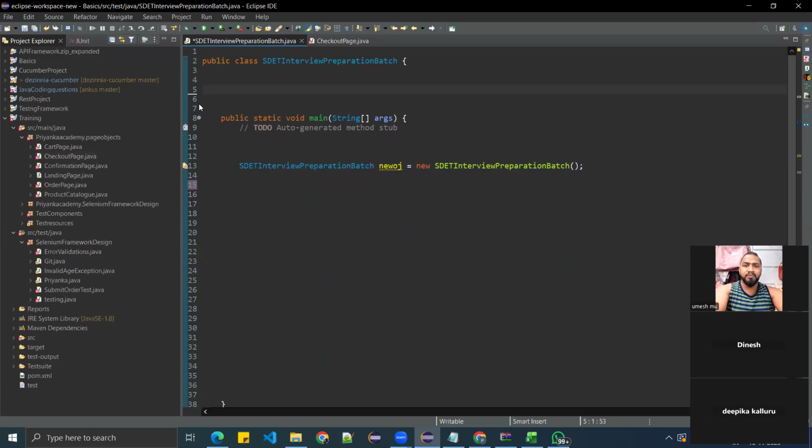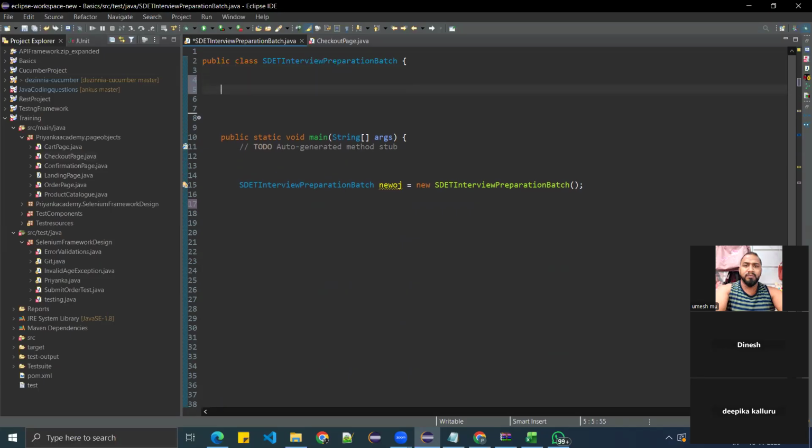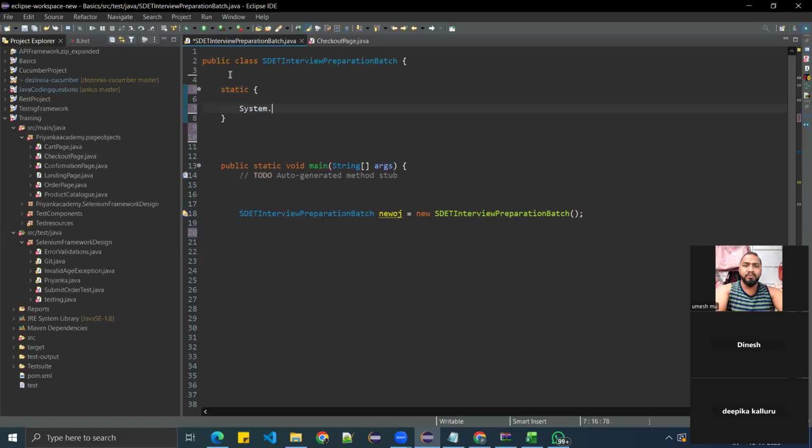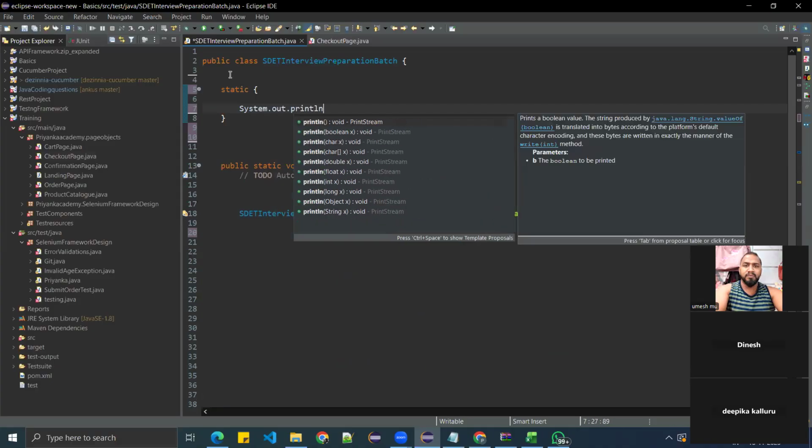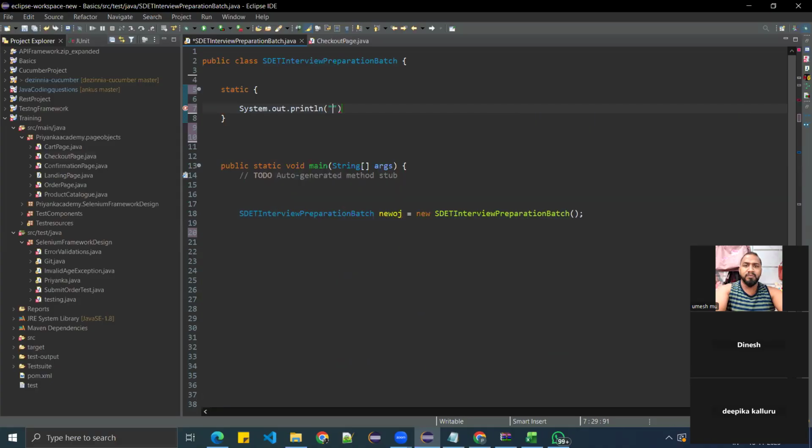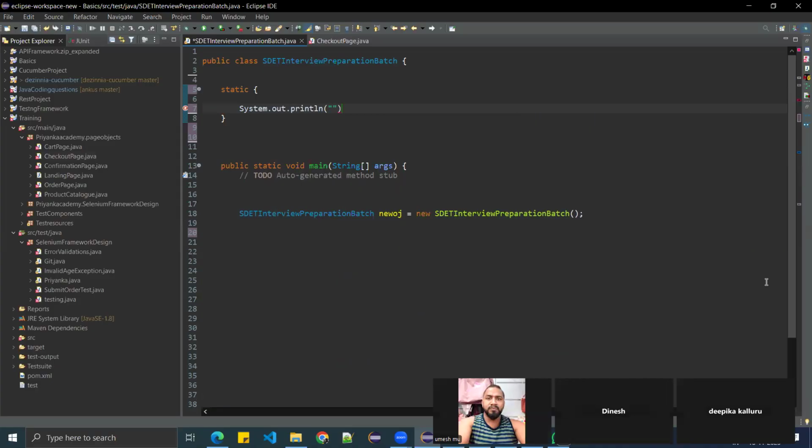A static block is nothing but a small piece of code that runs only once when the class gets loaded into the memory. How do you create static blocks? This is how you create static blocks here. Okay, Priyanka, we have a method and we have a constructor. Why again static blocks in Java? That will come into the picture.